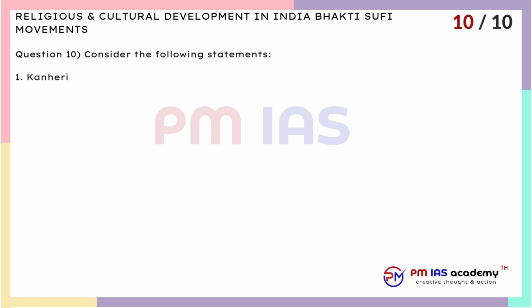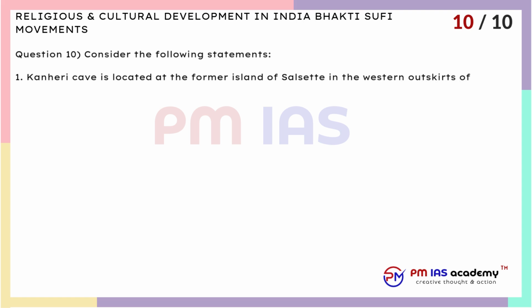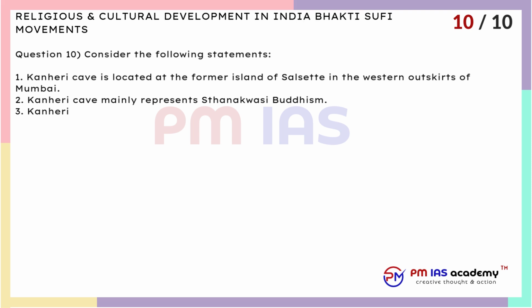1. Kanheri Cave is located at the former island of Salsette in the western outskirts of Mumbai. 2. Kanheri Cave mainly represents Sthanakvasi Buddhism. 3. Kanheri was mentioned in the travelogue of Fa-Hien. Which of the statements given above is/are correct?